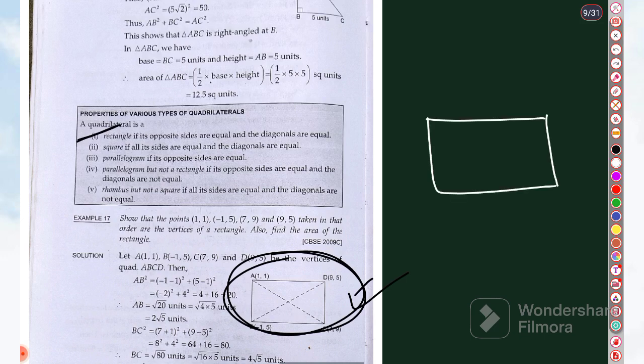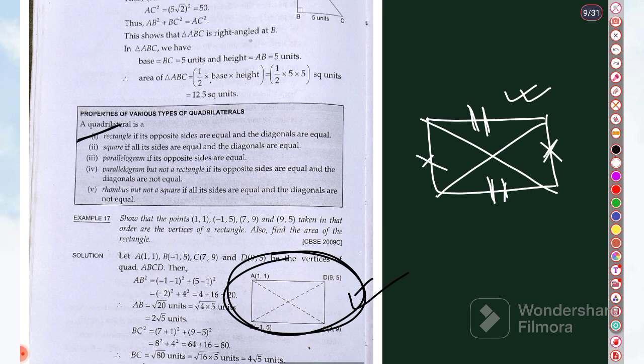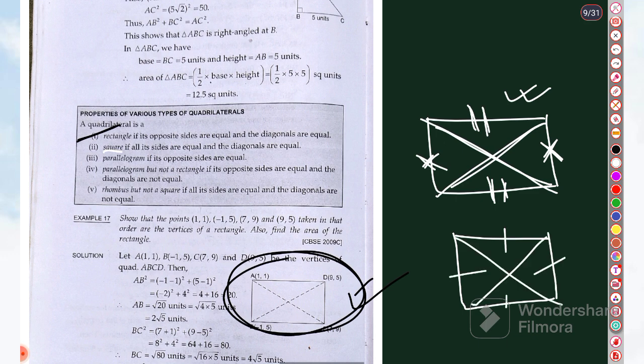You will show that opposite sides are equal, and their diagonals are also equal, so that is for the rectangle. I repeat, pair of opposite sides and the diagonals are equal. Then it will be a rectangle. If you want to show a square, in case of square what do you have to show? That all sides are equal, and the diagonals are also equal.